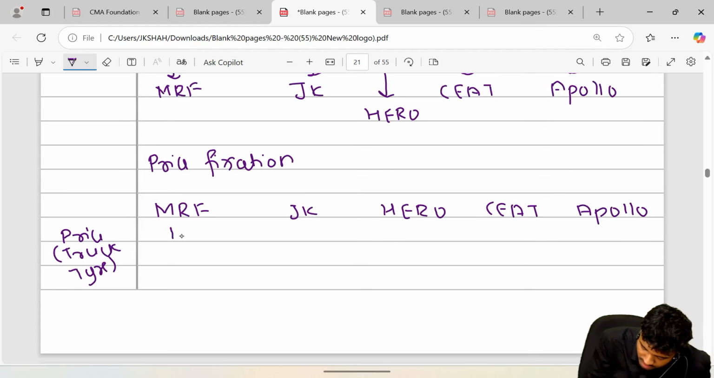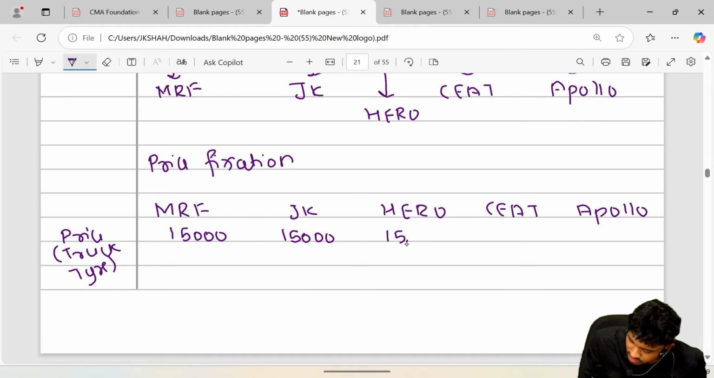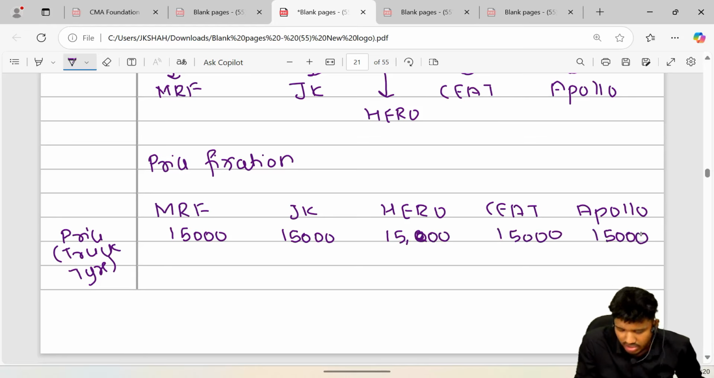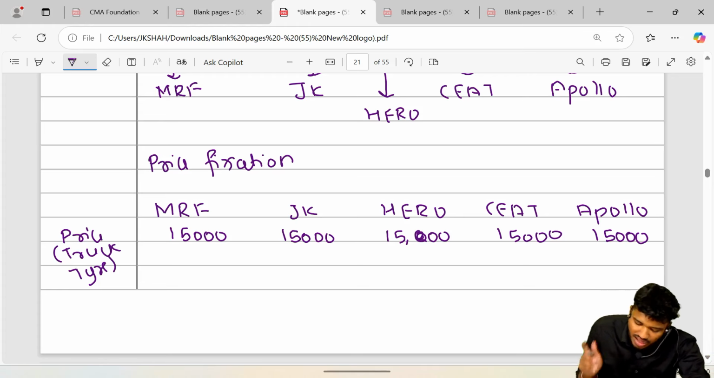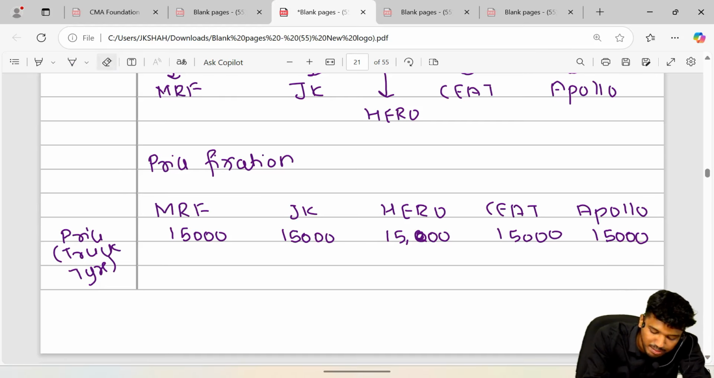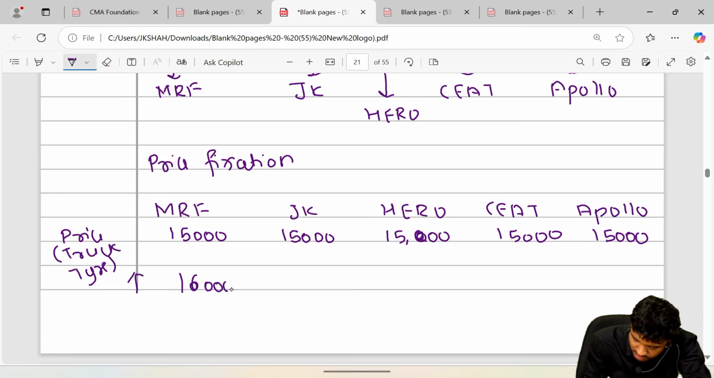MRF sells it for rupees 15,000. Next, JK sells it for 15,000. Another sells for 15,200, roughly 15,000. Again 15,000. Let's take everyone at 15,000. Okay, it is a fair price they have fixed. Now what happened was, after some time, MRF made a revision in its price. It increased its price to 16,000.